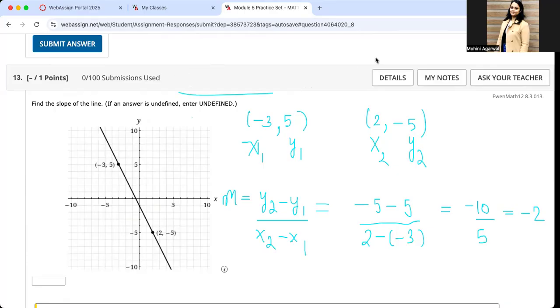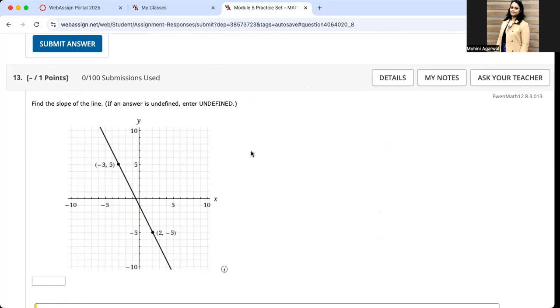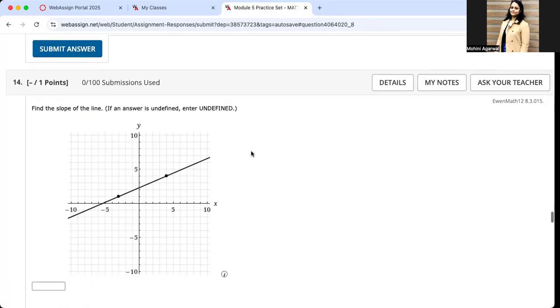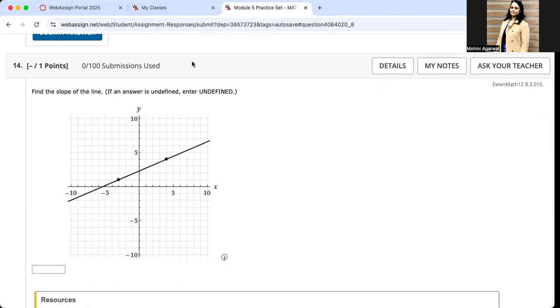We'll see how to do number 14. It's the same thing, but this time, rather than giving you the points, first of all, you'll have to find the points. So the point in here, we'll have to find the coordinate. So we have x is 4 and y is also 4. That's one of the coordinates, or the ordered pair.